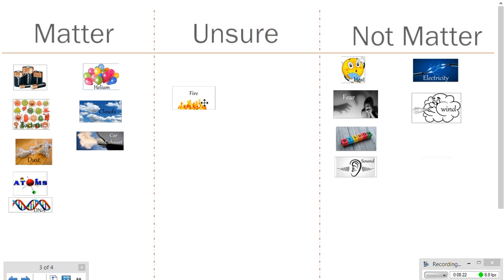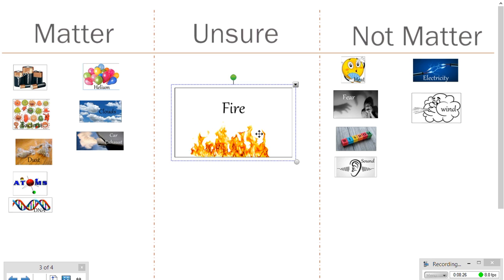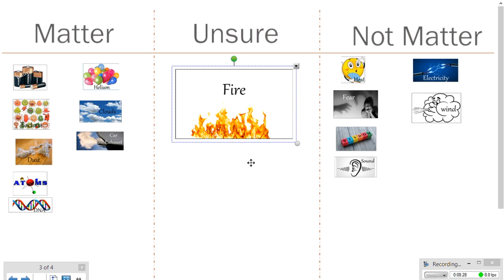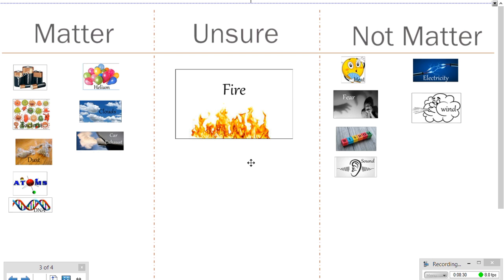So what I'm actually going to do is leave fire in the unsure column because this one is still debatable among scientists. And I'm going to let you guys decide where you want to put it as long as you can defend your stance as to whether fire is matter or not matter. Okay? So check your sort, see if you agree or disagree. If you have any questions or concerns, definitely jot those down so the next time we meet, you can ask me.